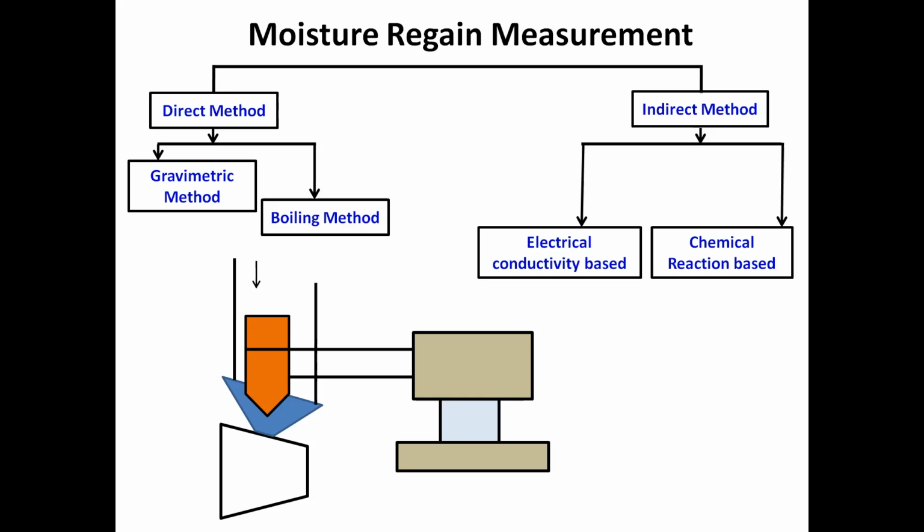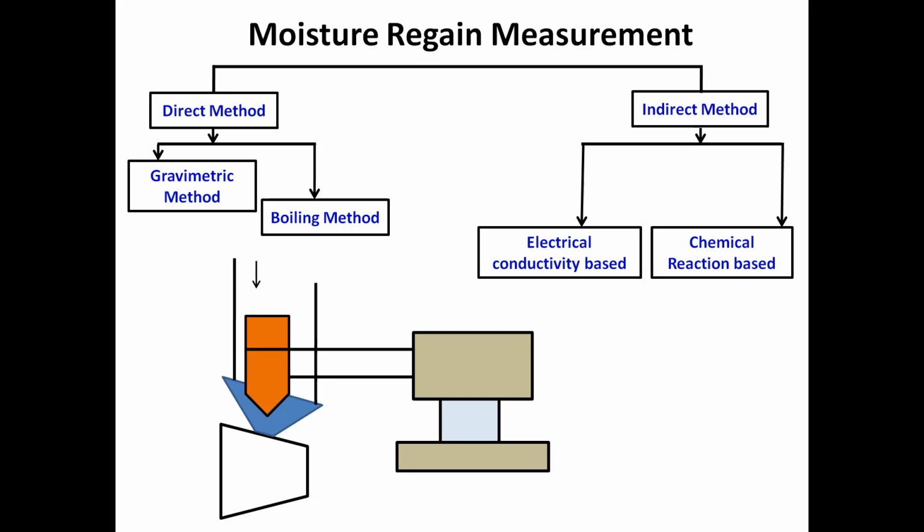Boiling method means, suppose you allow the material to absorb water, or some chemicals like acetone can also be used for this boiling method. In that, fibrous materials are allowed to completely absorb the moisture, and then they are put in those chemicals or solvents, and then boiling takes place.